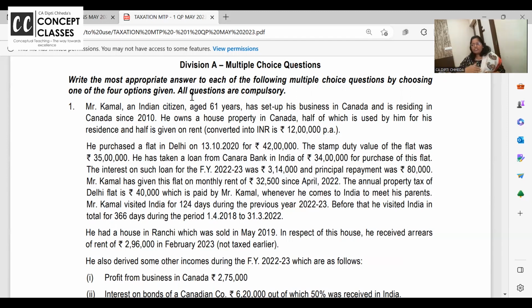Person of Indian origin going abroad and coming back to India, person going out as a member of crew, employment: for that the second basic condition is not applicable, which is satisfying. And the first, he is not satisfying. So he is a non-resident. But there's a concept of deemed resident.